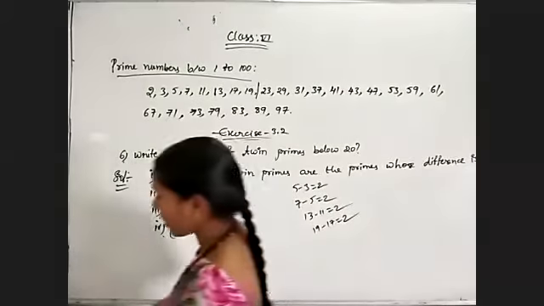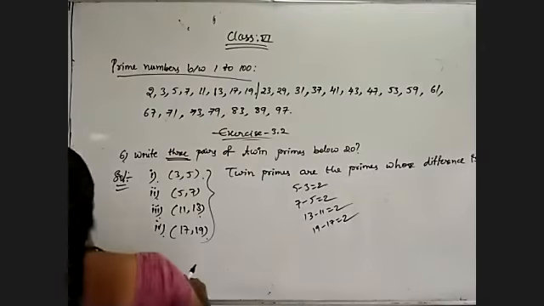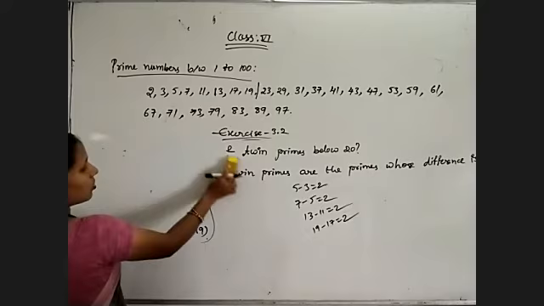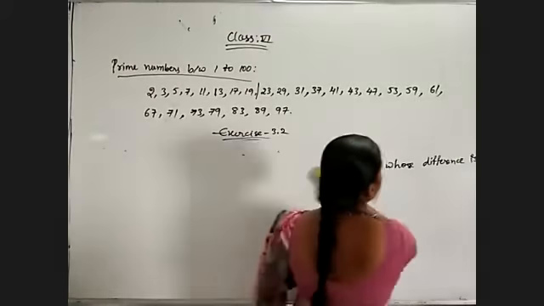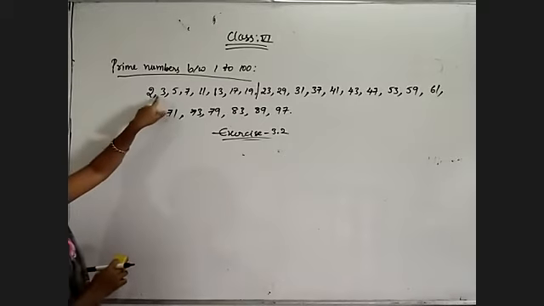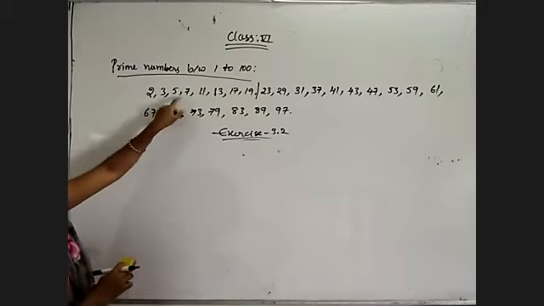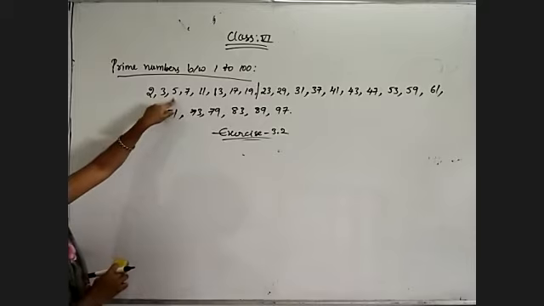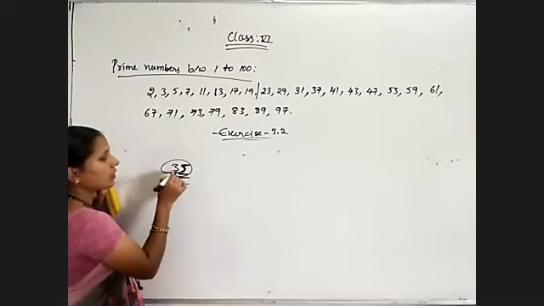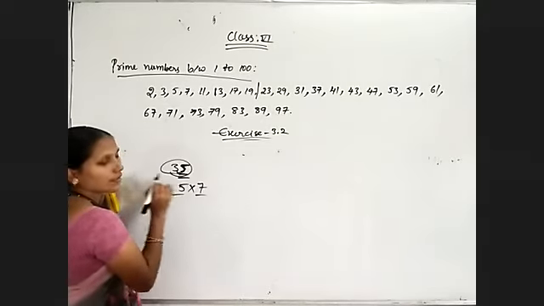Now coming to the next problem. Write 2 prime numbers whose product is 35. So we compulsorily take prime numbers. Check the prime numbers and take their product. 2 into 3, 6. 2 into 5, 10. 2 into 7, like that we will not get. 3 5s are 15. 35 we have to get. It is divisible by 5. So in the 5 table, when will you get 35? 5 into 7. 5 and 7 both are prime numbers.